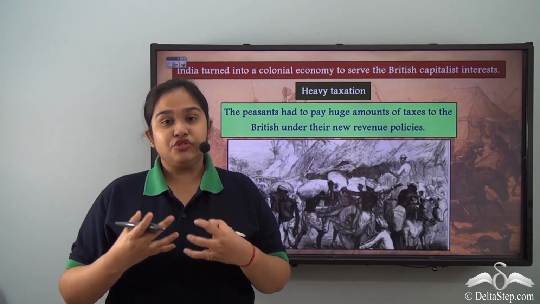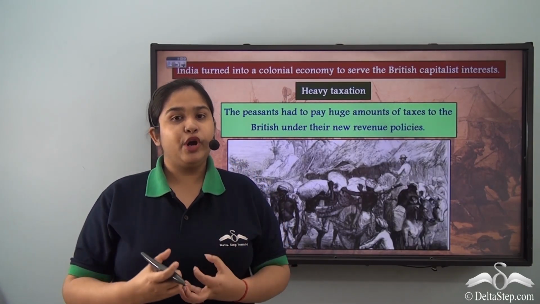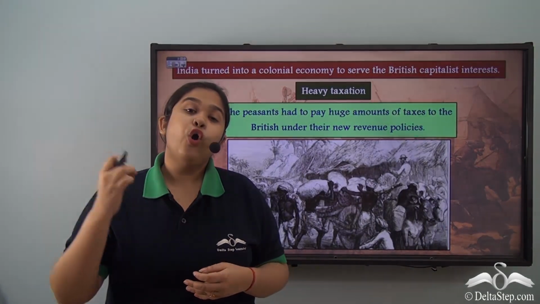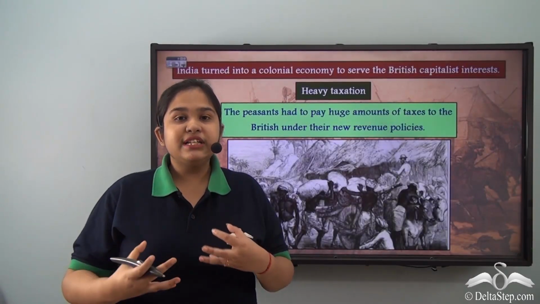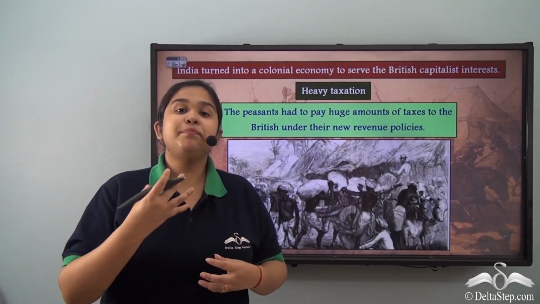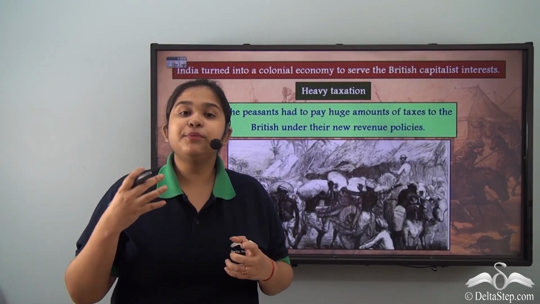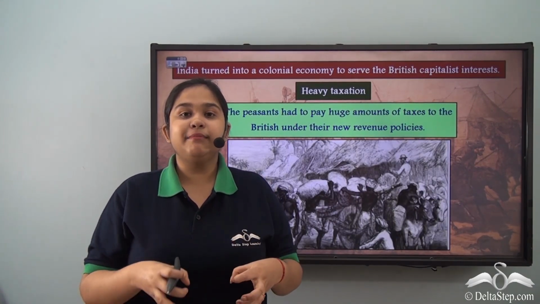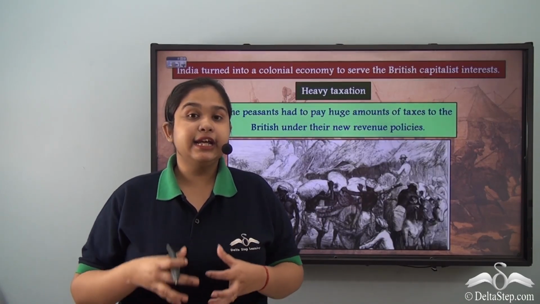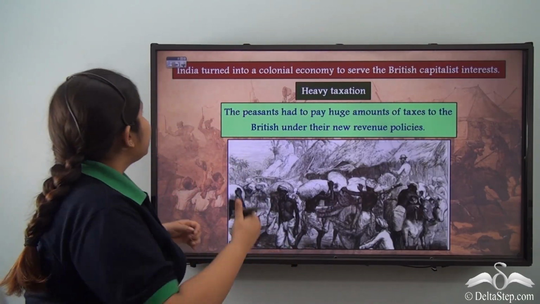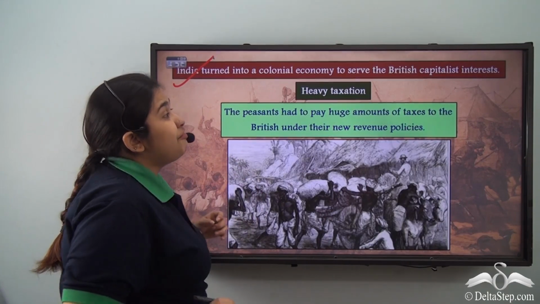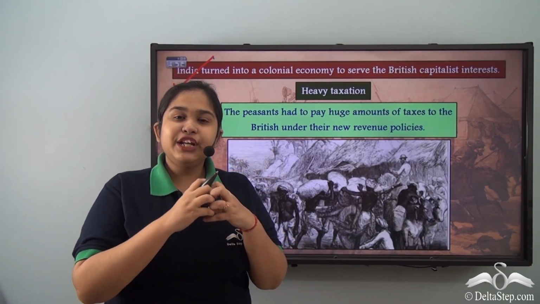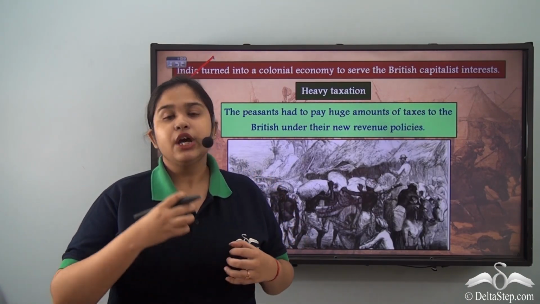In this trade, people were exploited to the fullest. But it was not just the trade of opium. Any policy regarding the land and the peasants that was brought out by the British was primarily to exploit the Indian masses, the Indian peasants. So let's look into the factors where the British capitalist is trying to exploit the Indian masses to the fullest.